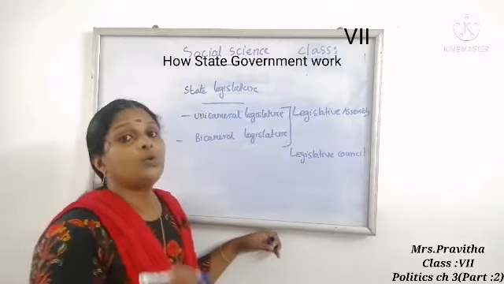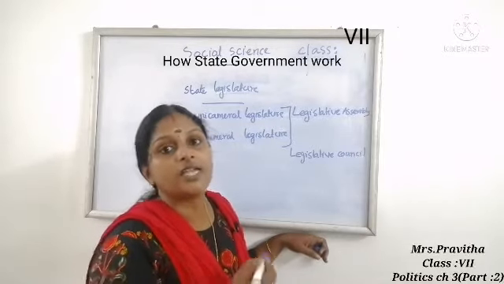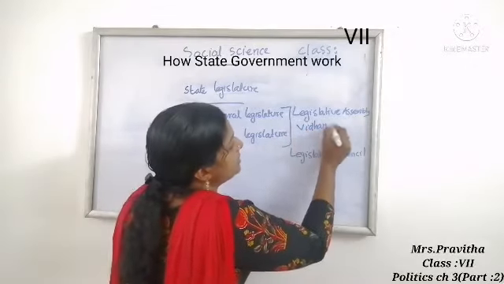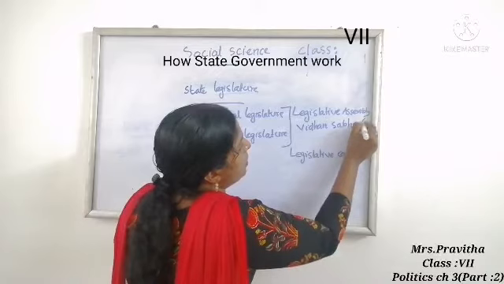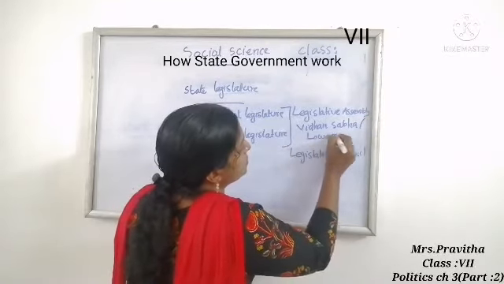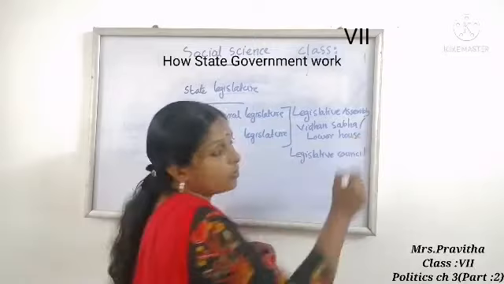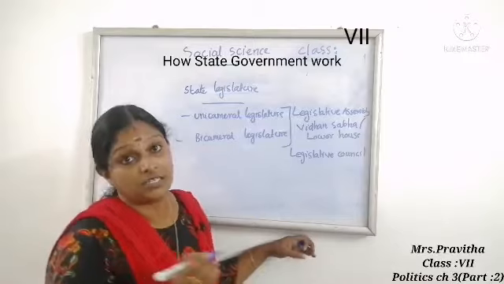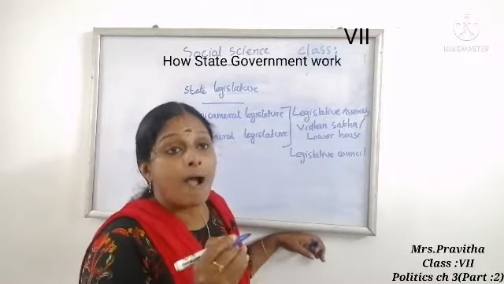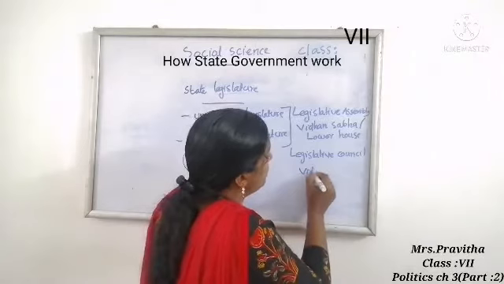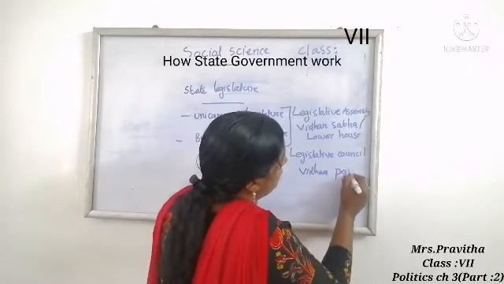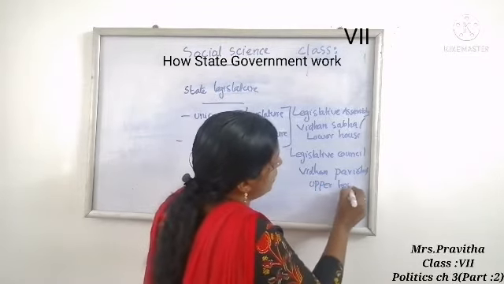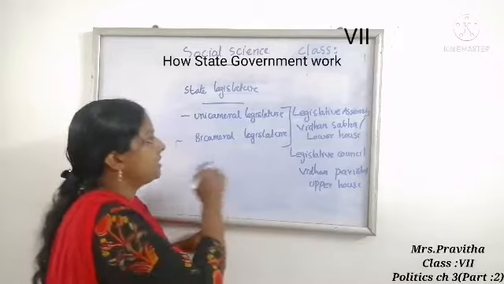Legislative assembly is also known as Vidhan Sabha or lower house. Legislative council is also known as Vidhan Parishad or upper house. So these are the two houses of state legislature.